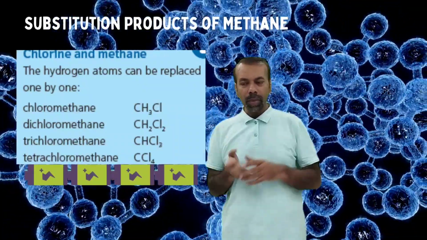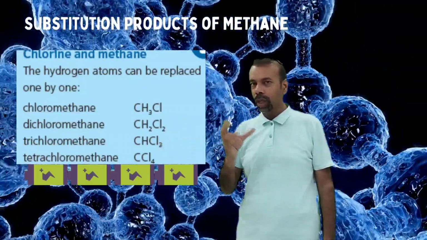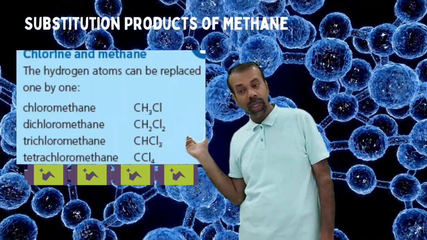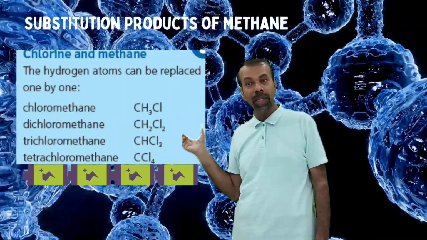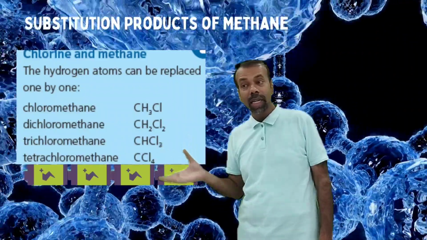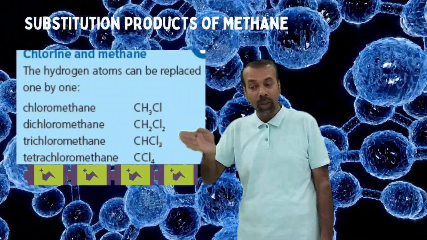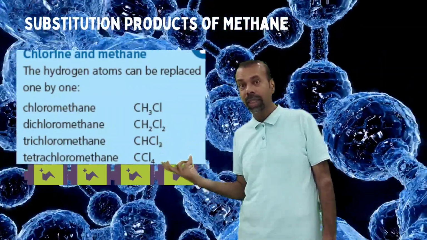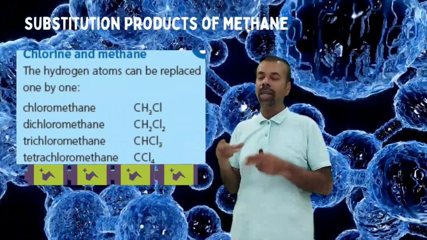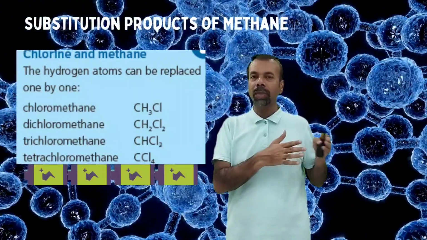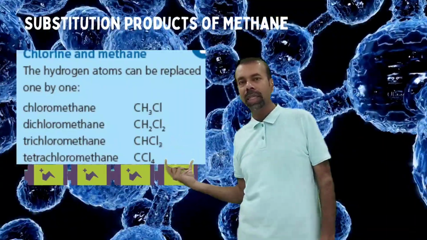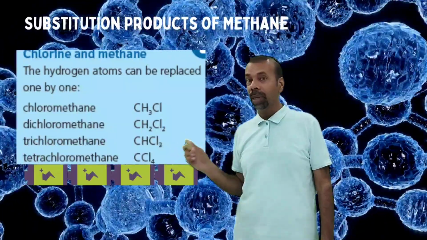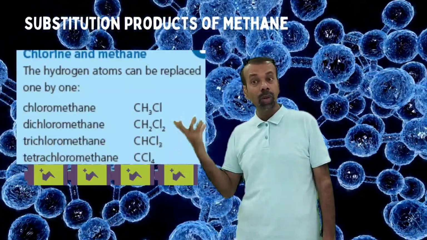Look at this. As I told you earlier, when one chlorine displaces one hydrogen, it makes CH3Cl. Then CH3Cl again makes CH2Cl2. Then one more hydrogen is displaced, CHCl3 is made, and at the end, all the hydrogens are displaced with 4 chlorines, and it makes CCl4. All these are organic compounds, but these are not hydrocarbons.